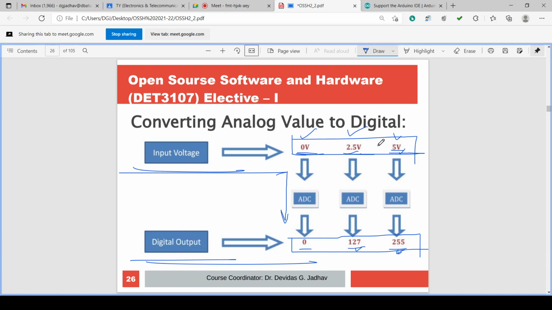If input is 3.75, ADC will convert it into 212, and so on. If it is 1.33, it will convert it accordingly, that number multiplied by 51, isn't it? So this is converting analog value to the digital value.